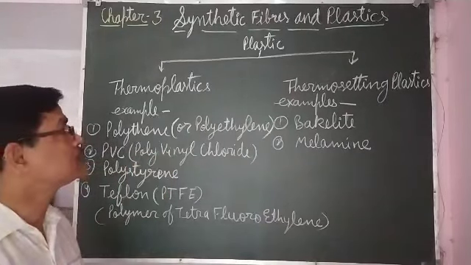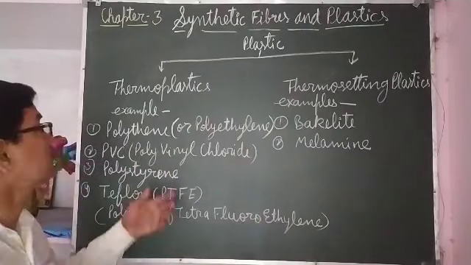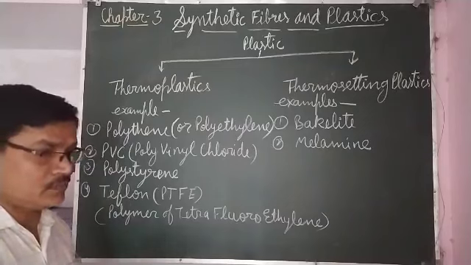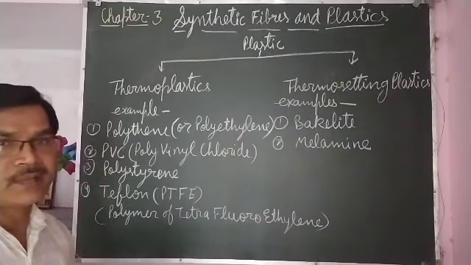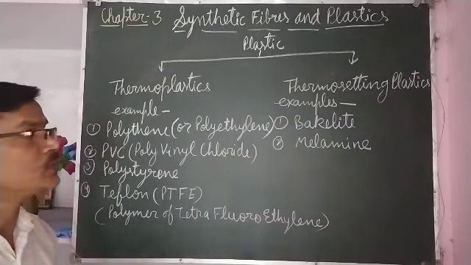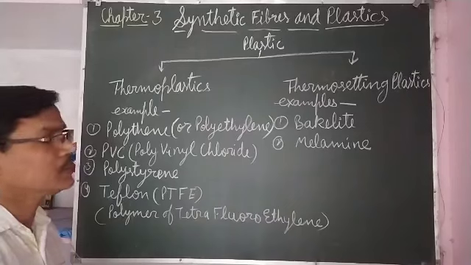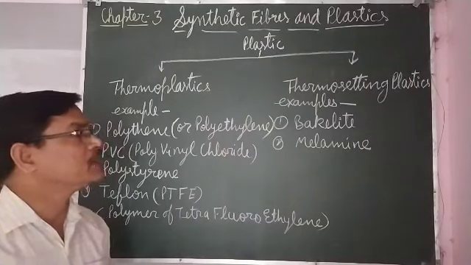Among the synthetic plastics, plastics are of two types, that is thermoplastics and thermosetting plastics. Thermoplastics are the plastics which can be reshaped, means once they are given any shape, they can be softened by heating again and again, and they can be changed into any shape many times.